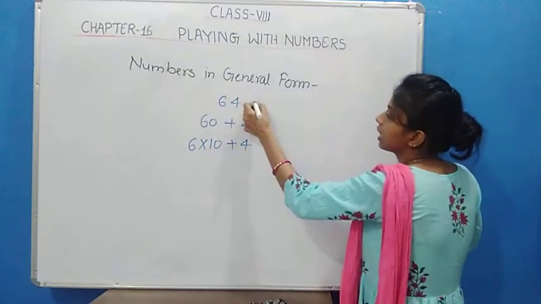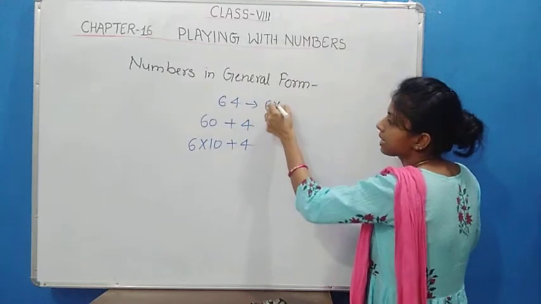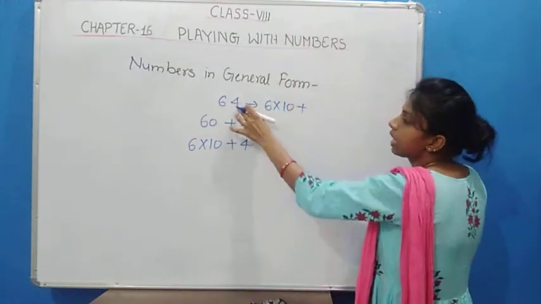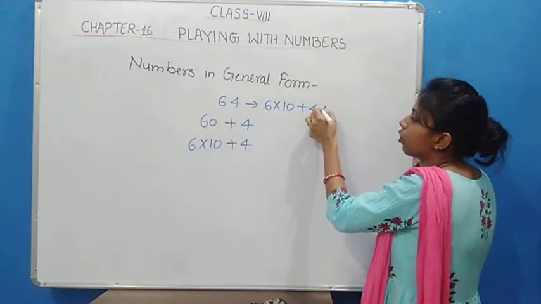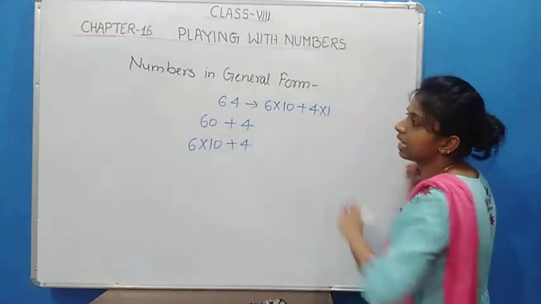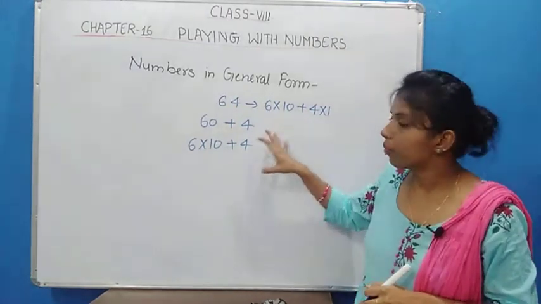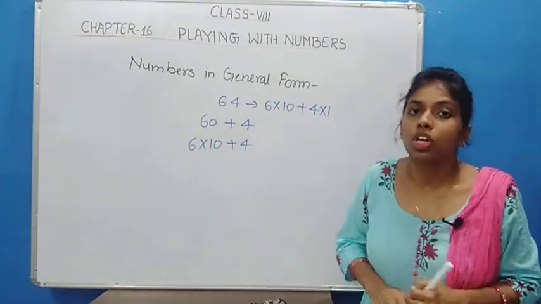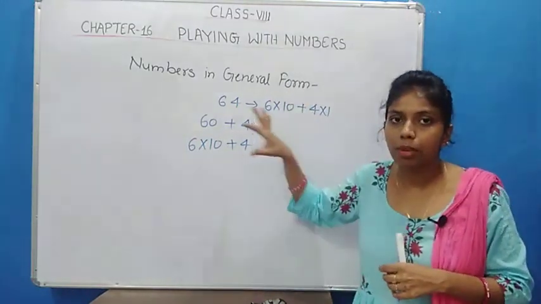Since the 6 is in the tens place, we multiply 6 with 10, then plus, and 4 is in the units place, so we multiply 4 with 1. This is the expanded form that we already know, and this is how we can break this number down into general form.